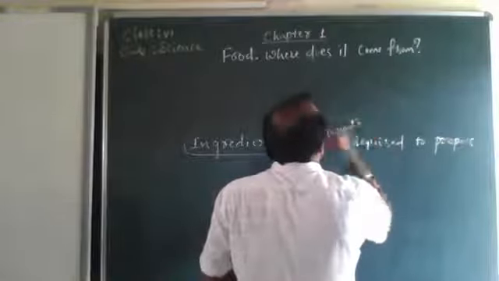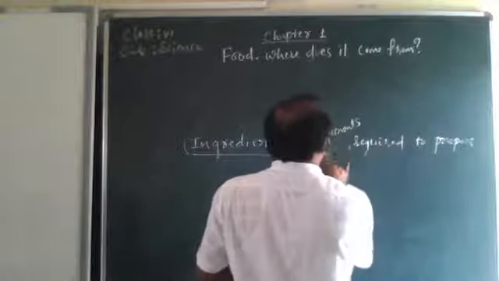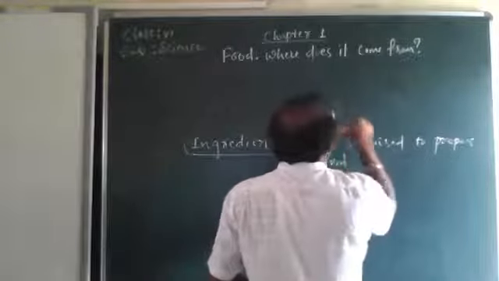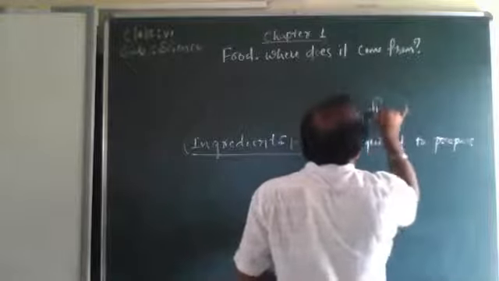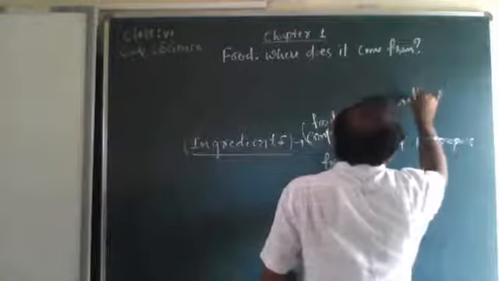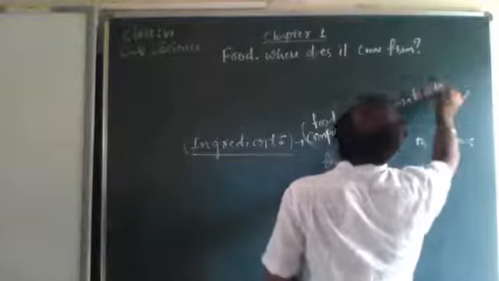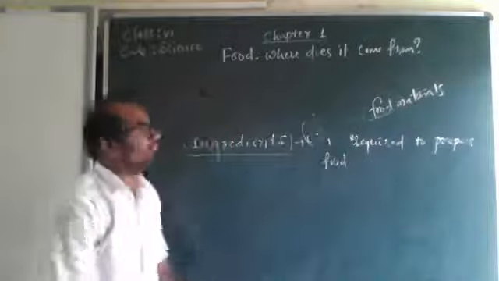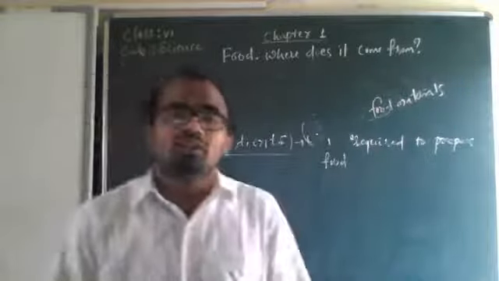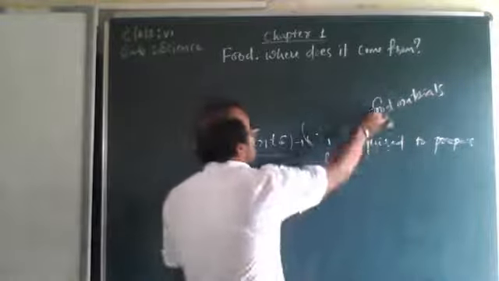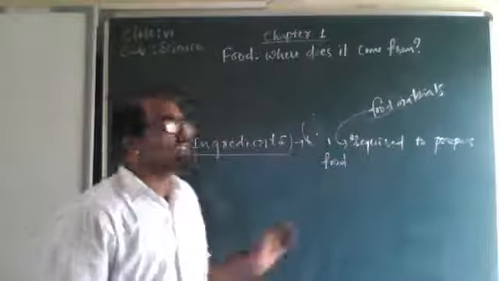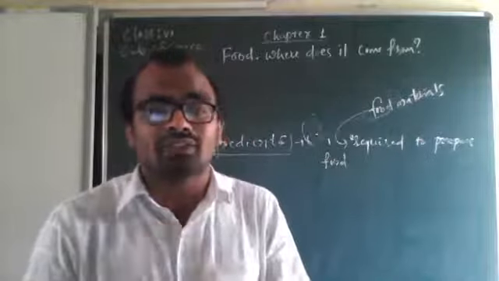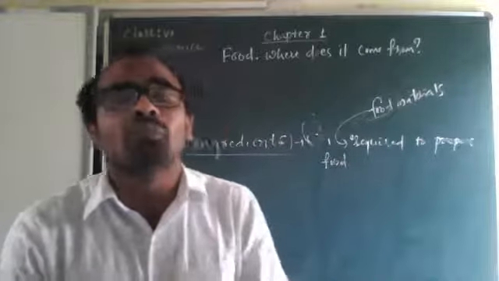Components required to prepare food, or say food components or food materials. You can use the word food materials also. Food materials required, rather than food components, it's easy. Food materials required to prepare food are called ingredients. So what are ingredients? Ingredients are the food materials. They are the food materials required to prepare food.